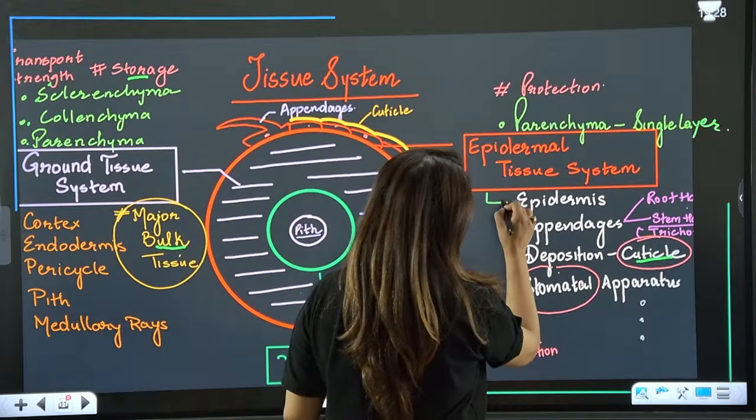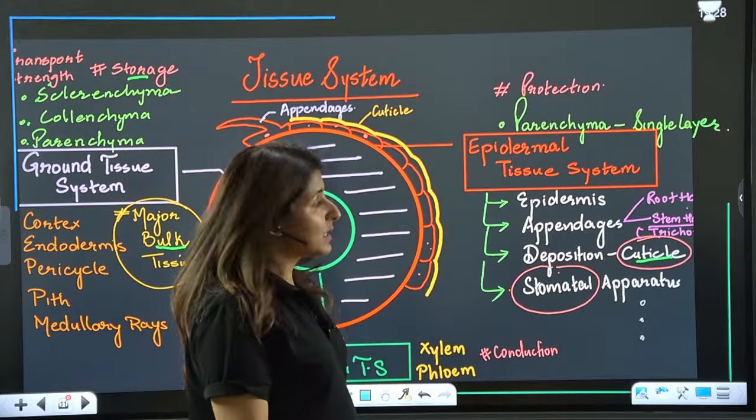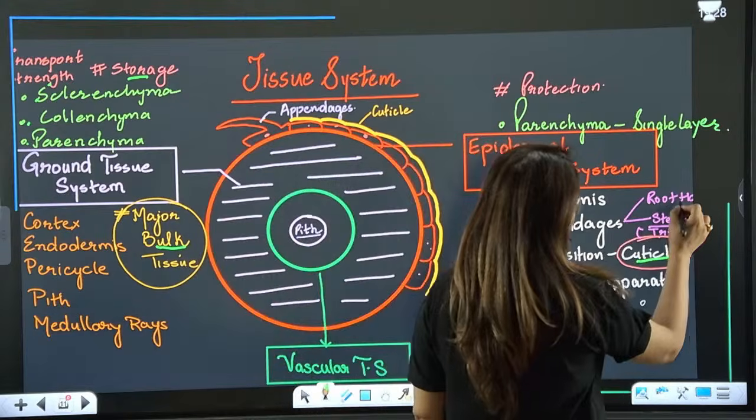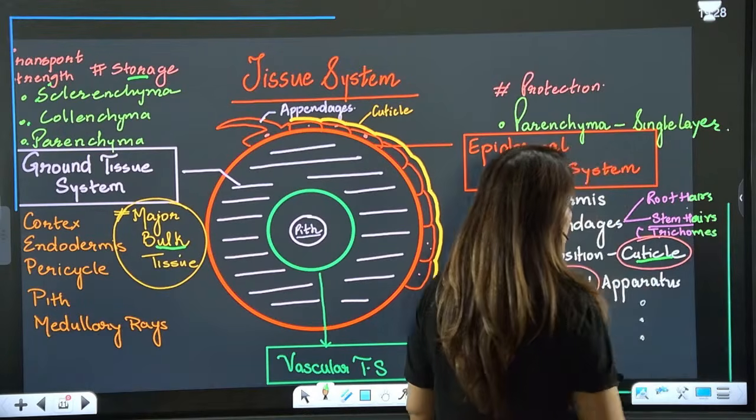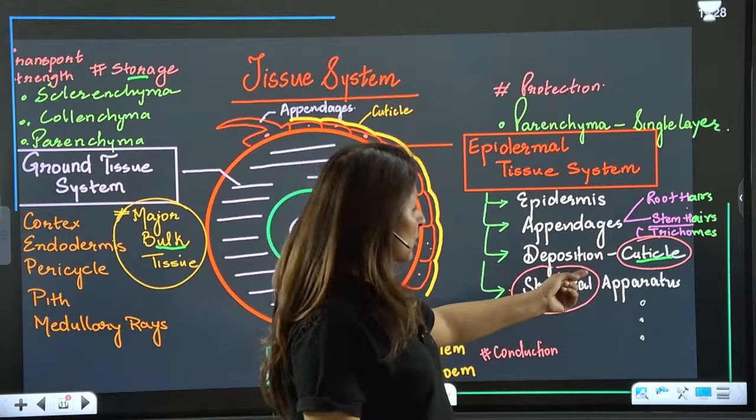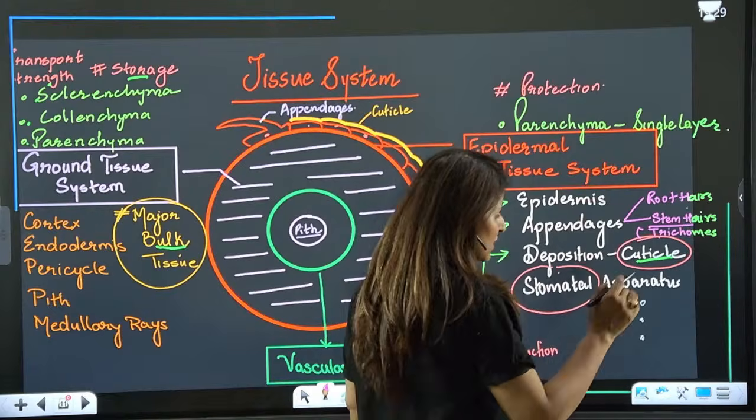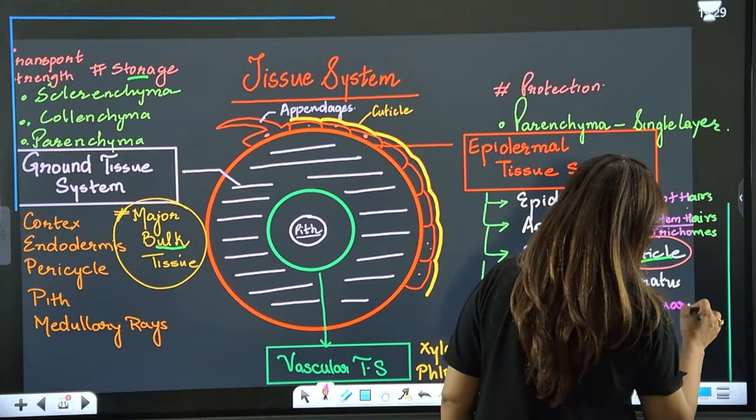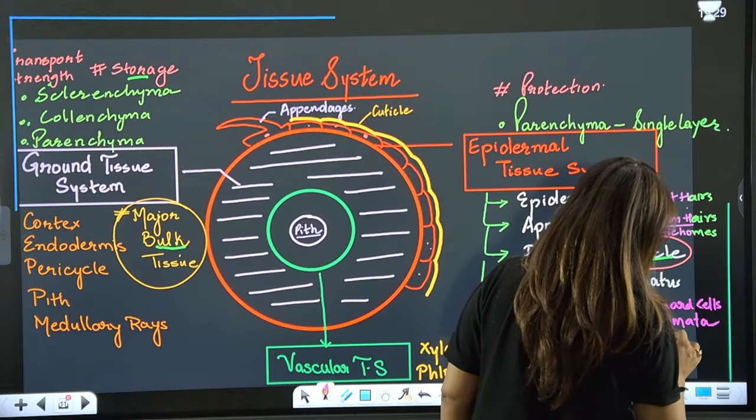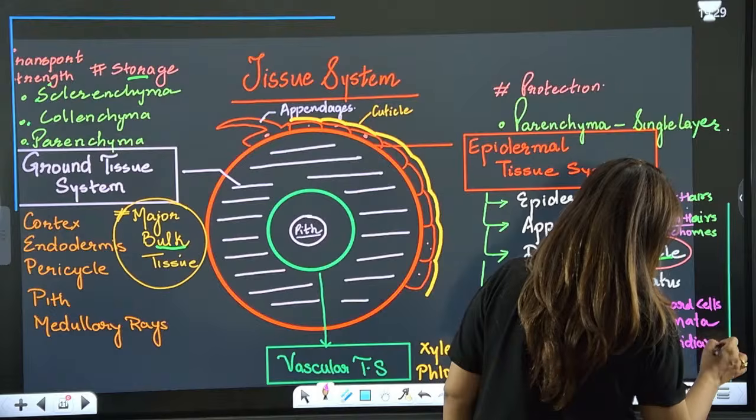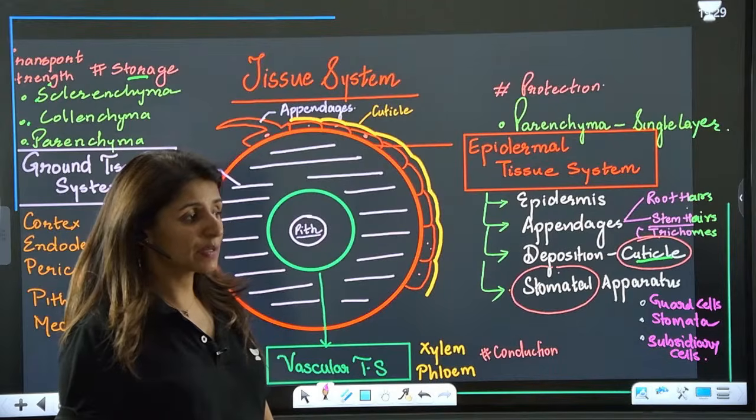What are the components? It consists of epidermis, the appendages, some depositions, and the stomatal apparatus. Is that clear? Appendages could be root hairs or the stem hairs. Stem hairs are also known as trichomes. What is the deposition I'm talking about? I'm talking about the cuticle. And I'm talking about the stomatal apparatus. When we say stomatal apparatus, it contains guard cells, then the opening known as stomata, and third, the subsidiary cells. These three components together form the stomatal apparatus. Please tell me these points are clear.